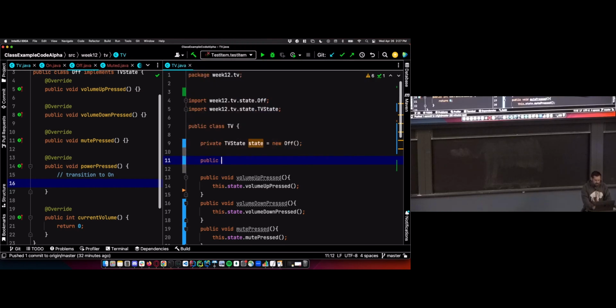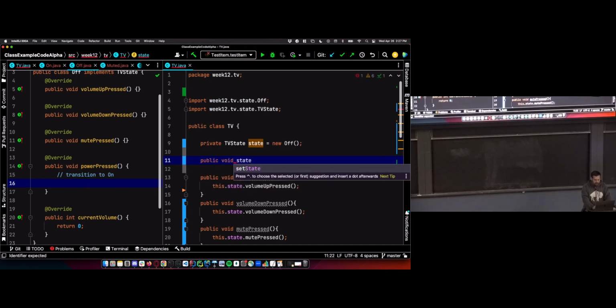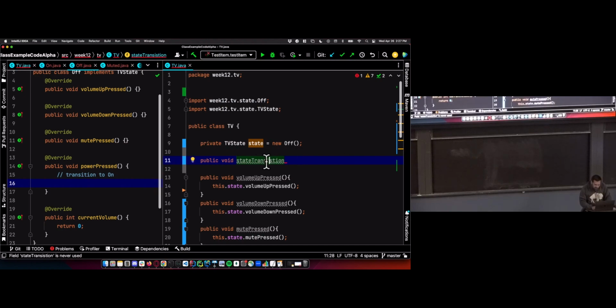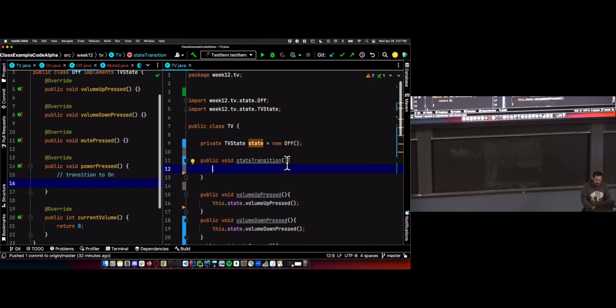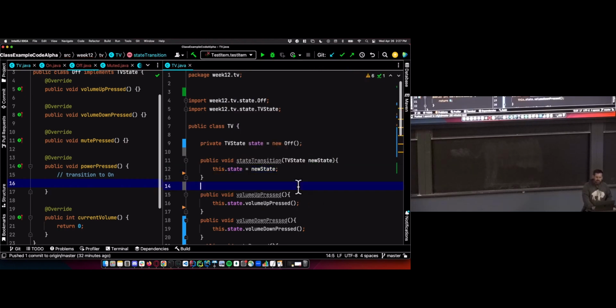We're going to do public void state transition. I spelled this wrong in the last lecture. I just want to put an extra S in there. And this is going to take a TV state. Could be any of our three concrete states. And this.state equals newState. So we have a method that we can call to change the state.